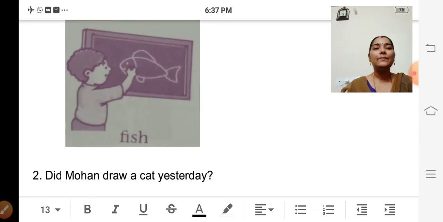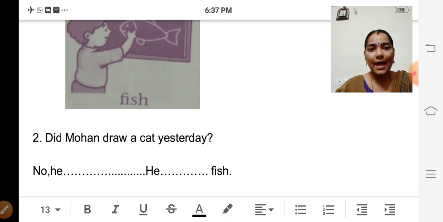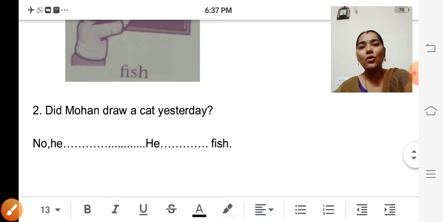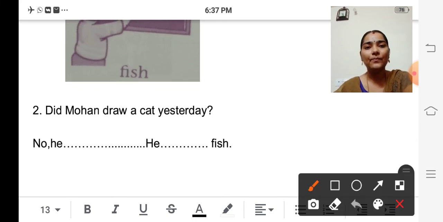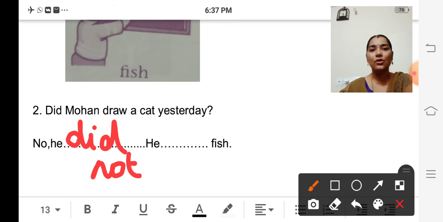So one small boy is drawing a fish, isn't it? So see the question. Did Mohan draw a cat yesterday? Did Mohan. So what is the name of the boy? Mohan, isn't it? So did Mohan draw a cat yesterday? No, isn't it? He drew a fish, isn't it? So how to answer? No, he did not. Okay, no, he did not.